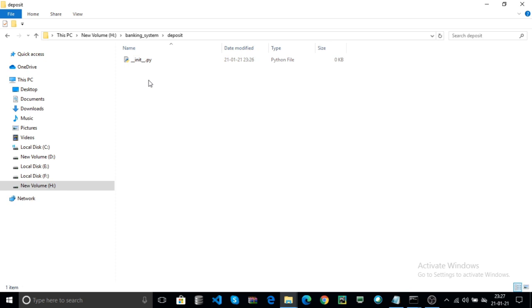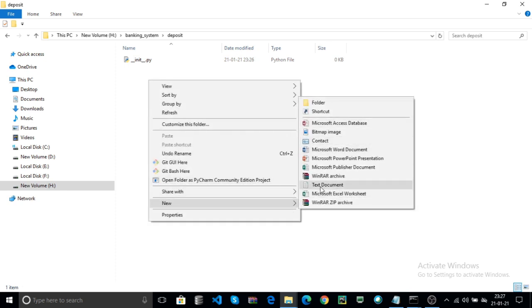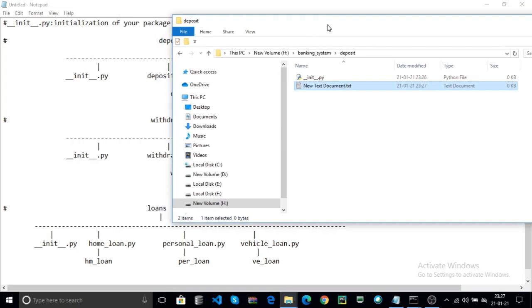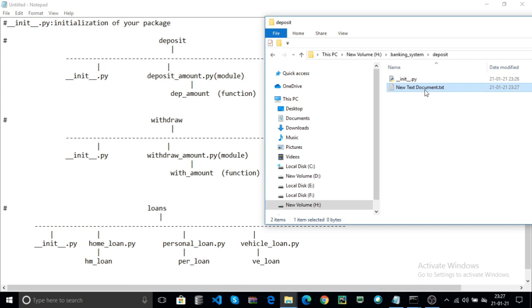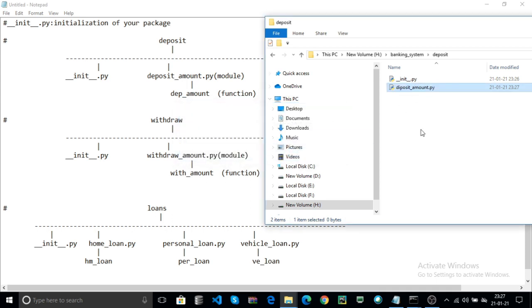Now I create another file, deposit_amount.py. This is one module. Now the deposit is completed.